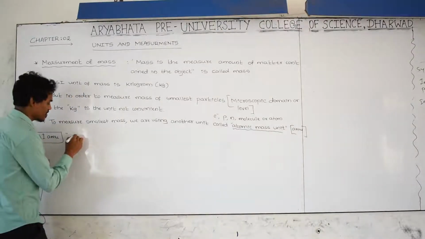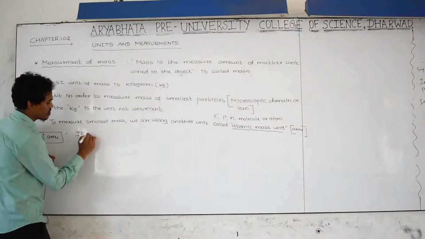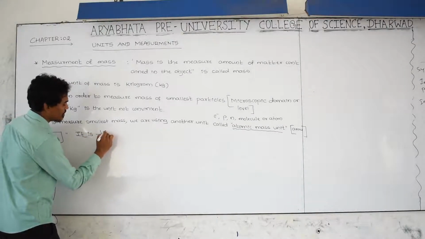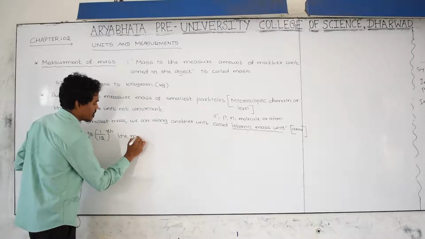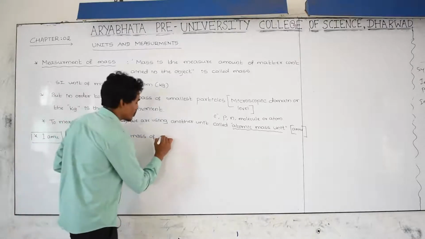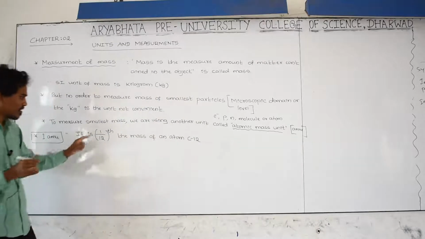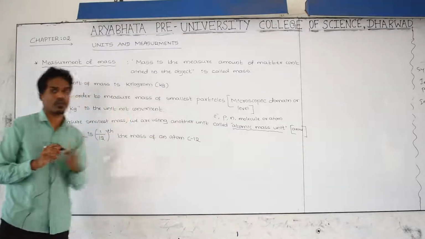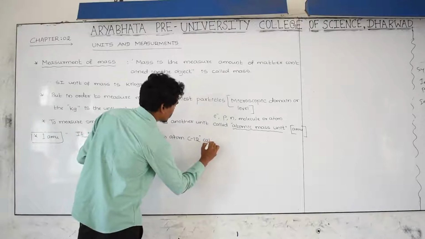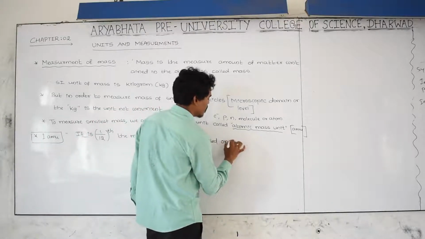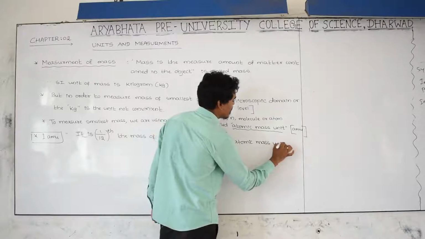The atomic mass unit is 1/12 the mass of an atom of C12, meaning a carbon 12 nucleus or atom. 1/12 the mass of an atom of carbon 12 isotope, or you can take it as a nucleus, is called one atomic mass unit, or one AMU.